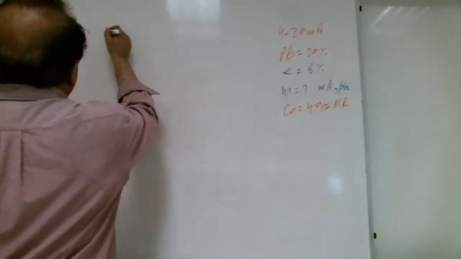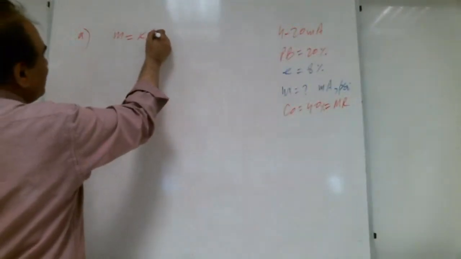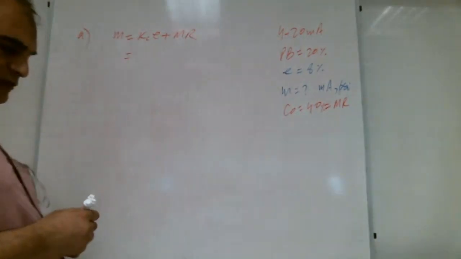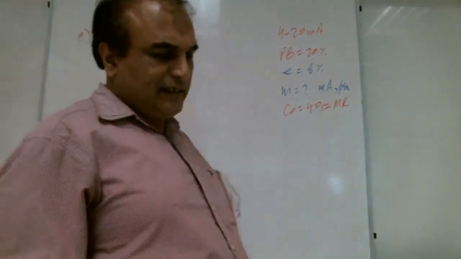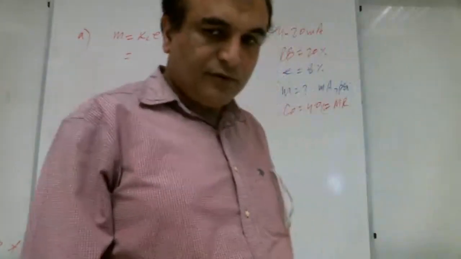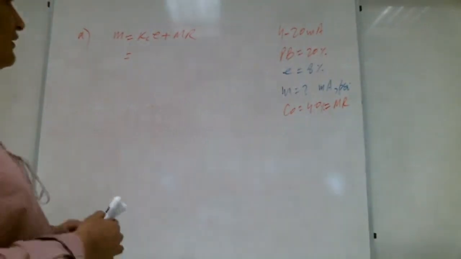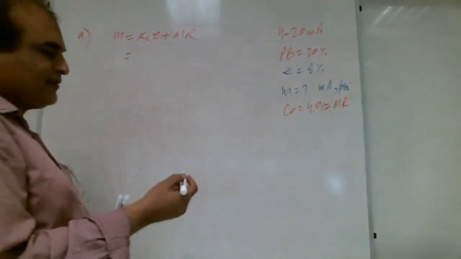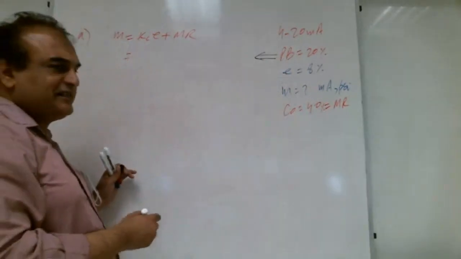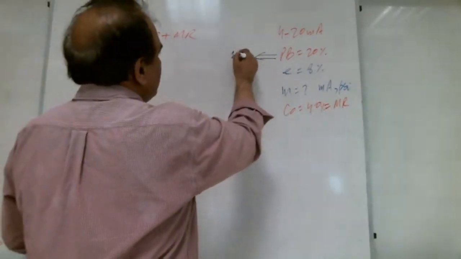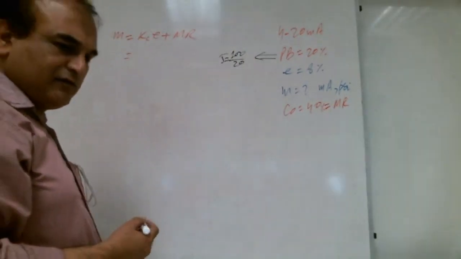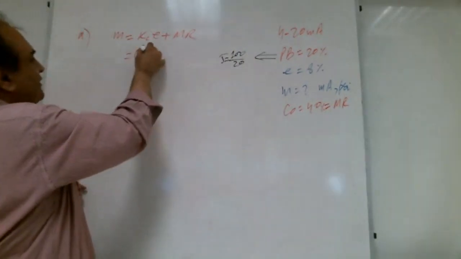Okay, Shabab. Output of the controller is what? KCE plus MR. What is KC here? From proportional band, how much is KC? That's good. A lot of brothers are writing 5. Very good. 5 is the KC.